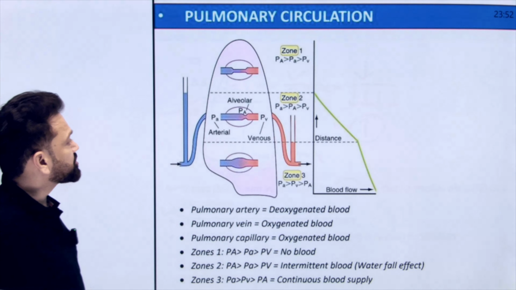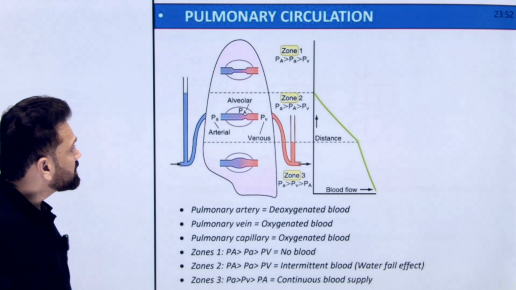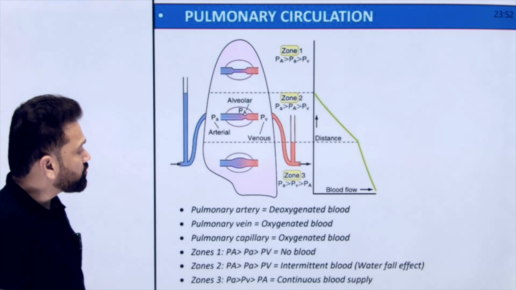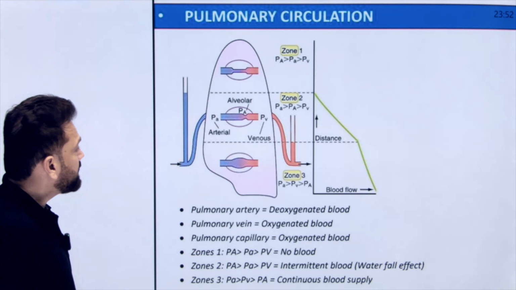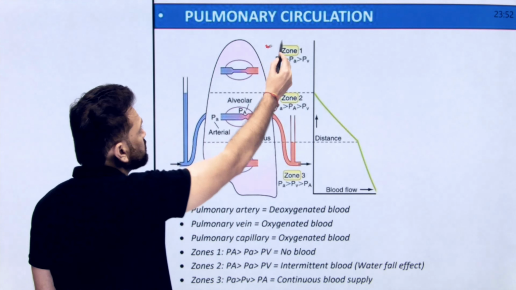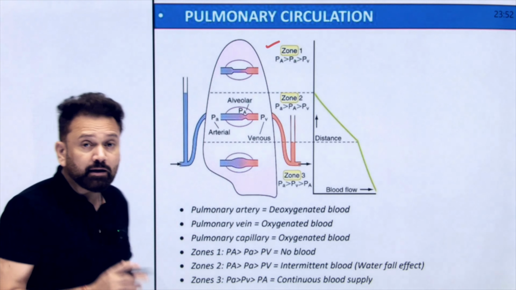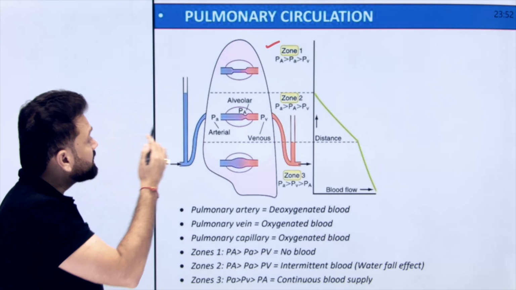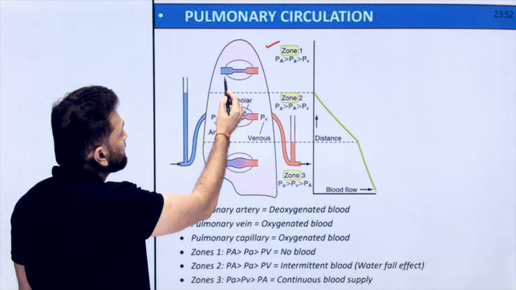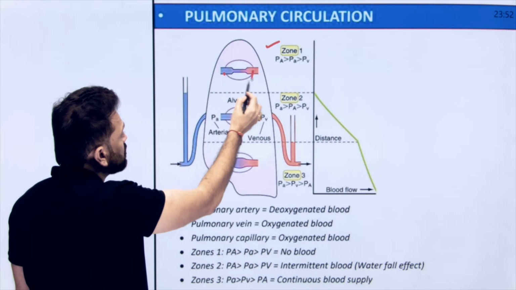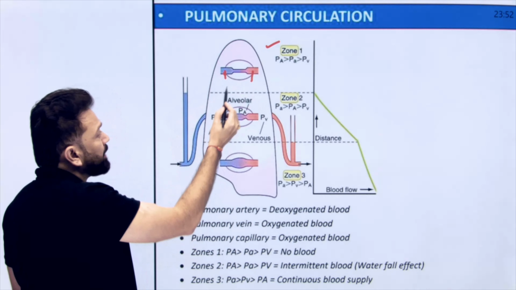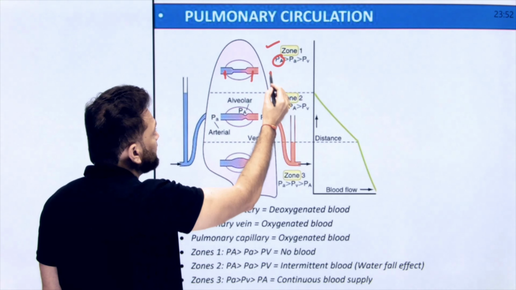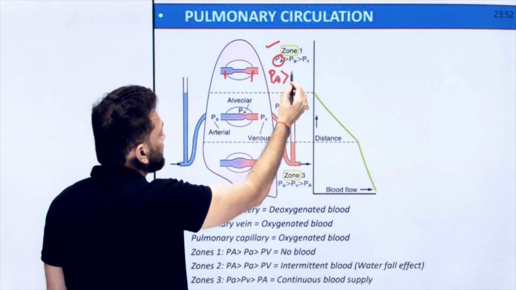Now, second question about pulmonary circulation, doctor. These lungs are divided into 3 zones. Zone 1, Zone 2 and Zone 3. In Zone 1, as you know already, alveoli are bigger or smaller? They are bigger. So bigger alveoli are going to compress your artery also, your vein also. So the alveolar pressure is greater than arterial, which is greater than venous pressure.